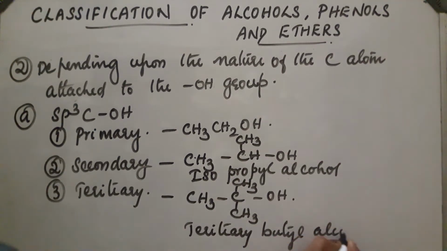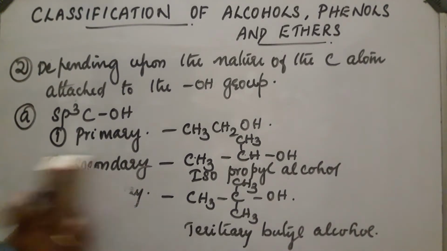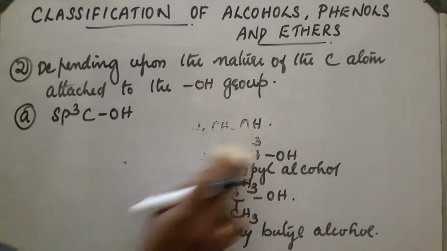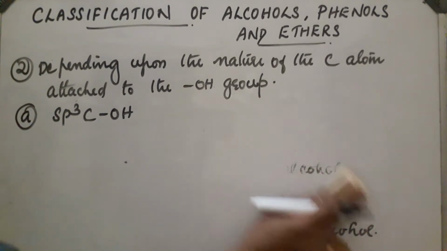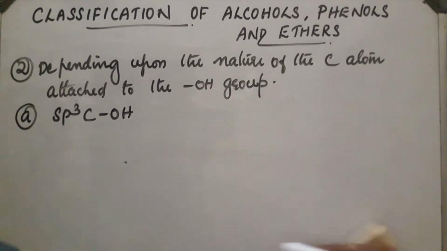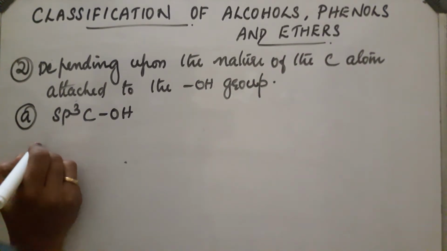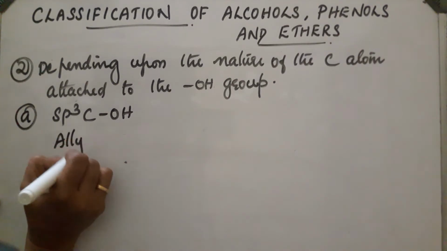This is the first classification. Now, next classification. If the carbon atom is sp3, the sp3 C-OH bond, and the carbon atom next to this carbon atom has a double bond, such compounds are called allylic alcohols.